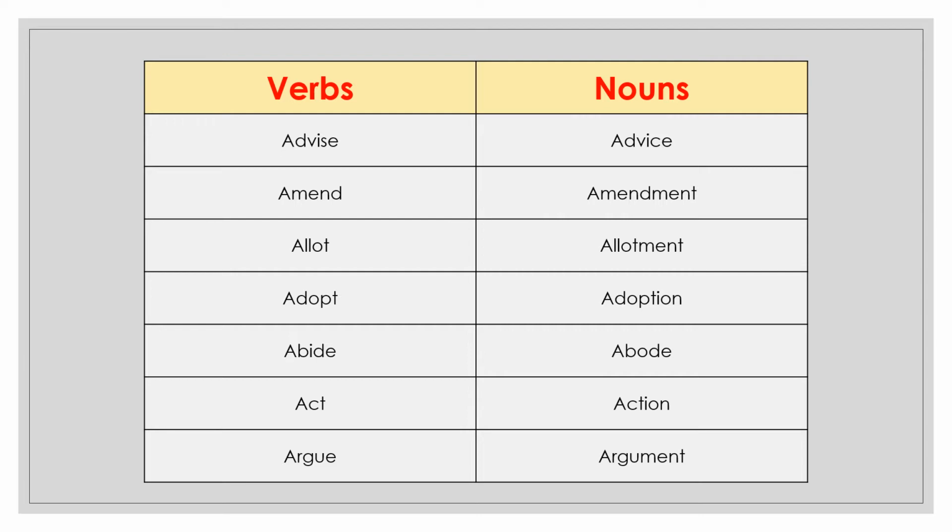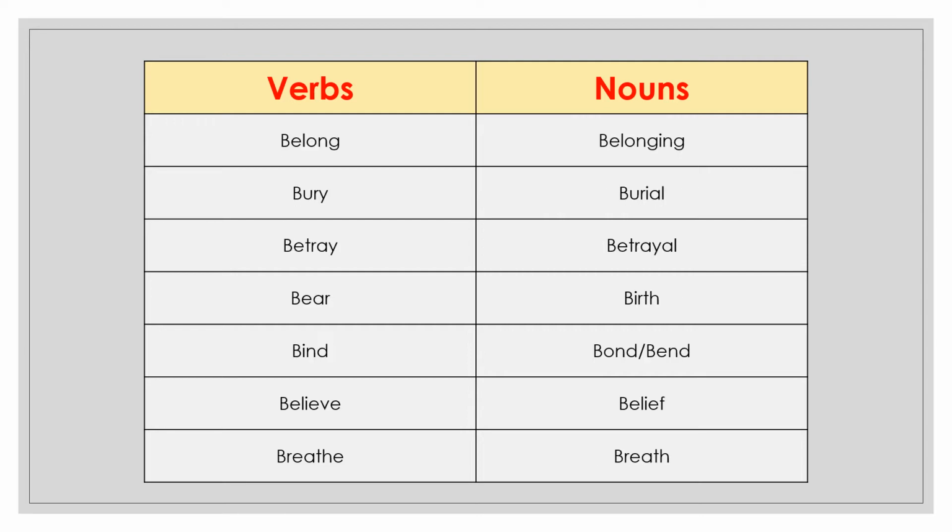Next is argue. Its noun is argument. Next word is belong. Its noun is belonging. Next word is bury. Its noun is burial. Next is betray. Its noun is betrayal. Next word is bear. Its noun is worth. Next is bind and its noun bond or bend. Next is believe. Its noun is belief.